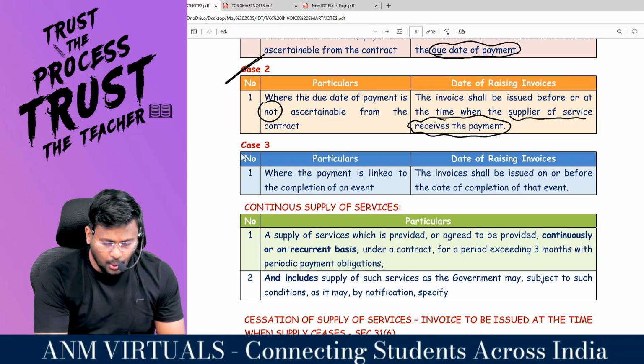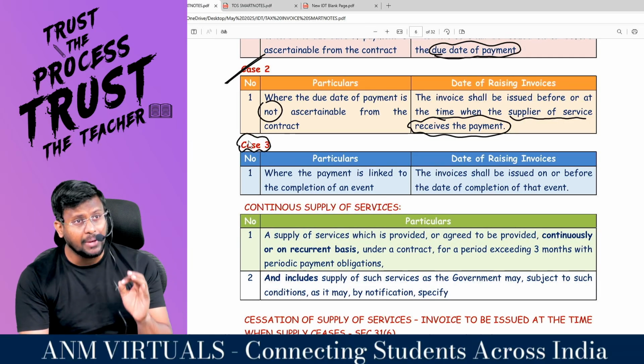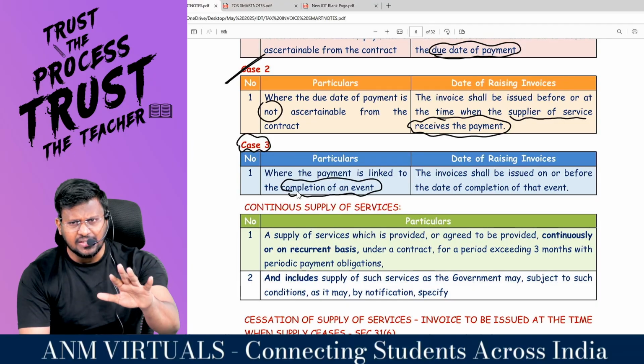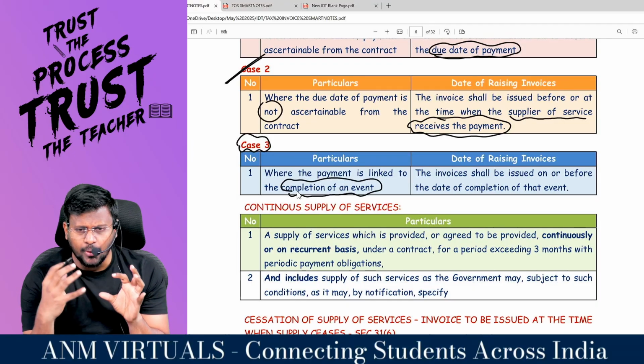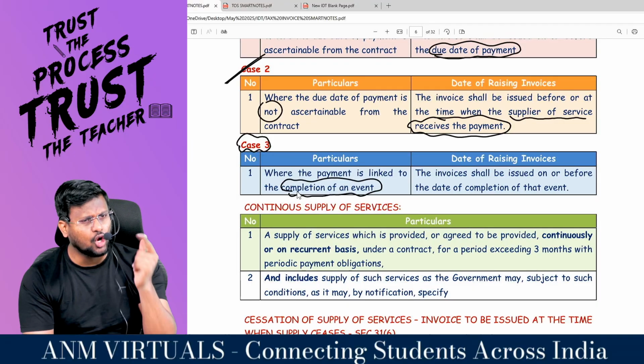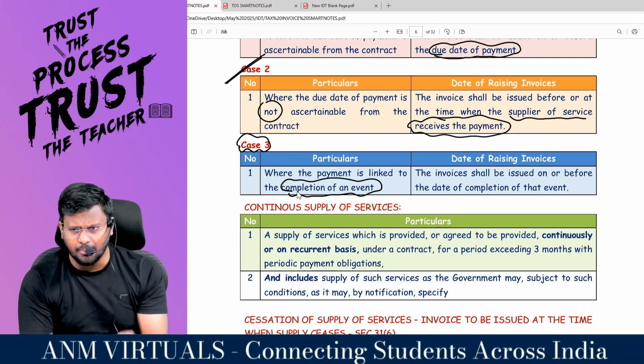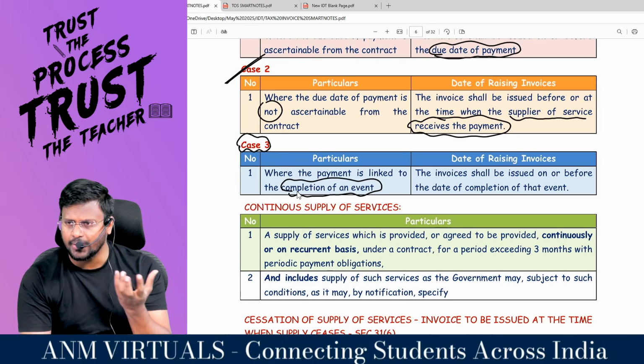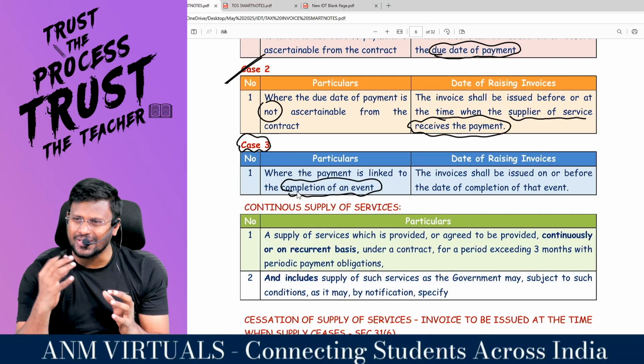Comfortable? Now coming to case number 3, where the payment is linked to an event. That means, sir, the contractor will provide construction services. Can a contractor construct a house within 3 months? No, not practically possible. He will take more than 3 months. Are you all really with me? That means it is a continuous supply of services.